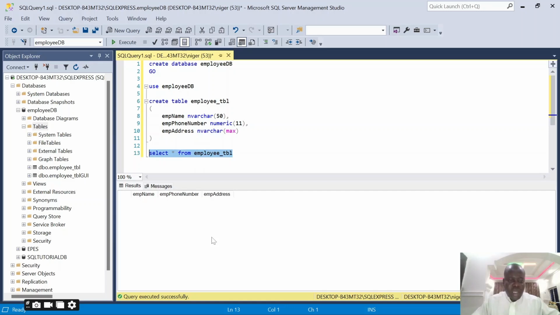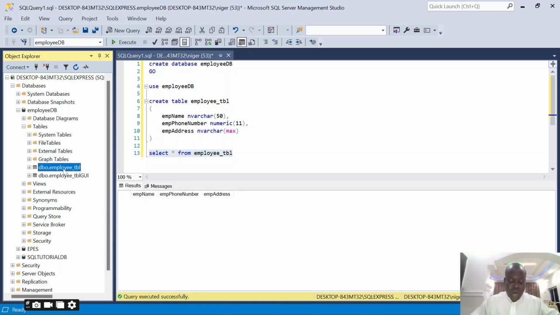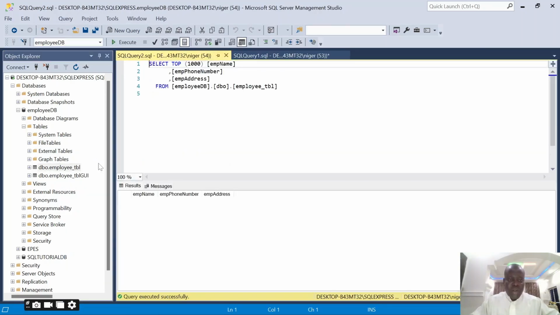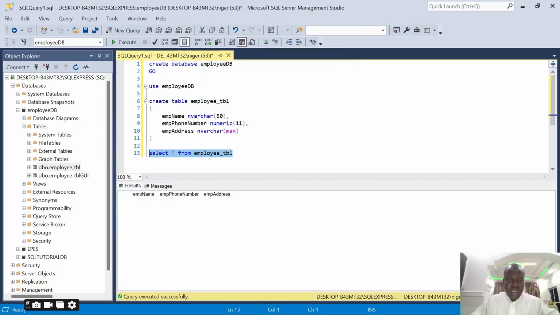You select it and you run it, nothing is there. So I can also check using the GUI. If I want to see the information contained in my table using the GUI, all I need is to right click on the table and click select top 1000 rows. See, it has written the query for me and it's now showing me the record I have in my table. So that is how to also see the record in the table using the GUI.